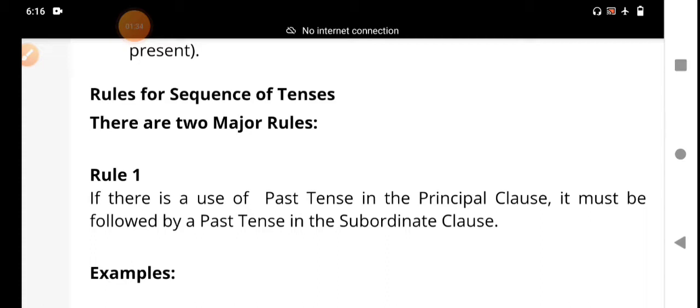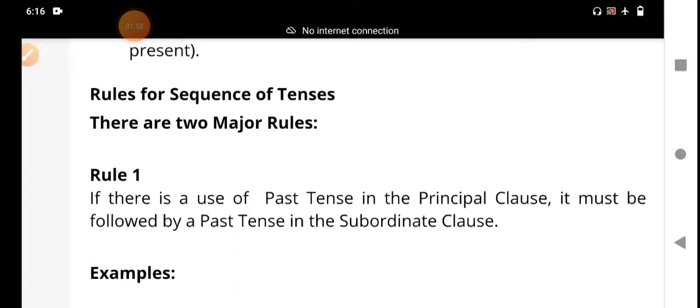The first rule is, if there is a use of past tense, we already know the past tense verbs. The past tense is divided into four kinds: simple past, past continuous, past perfect, and past perfect continuous tense.